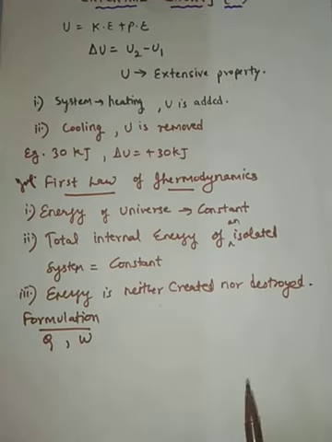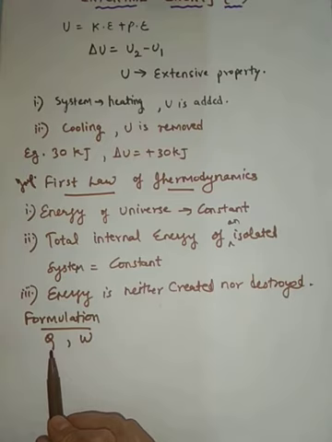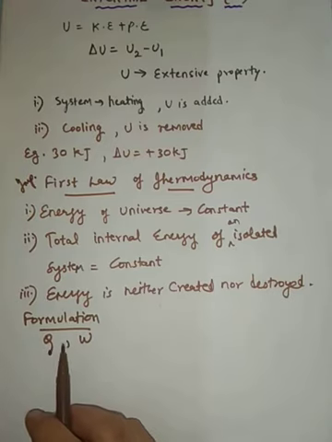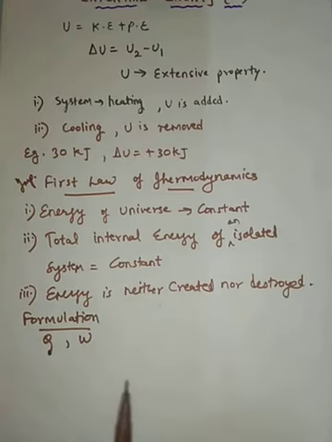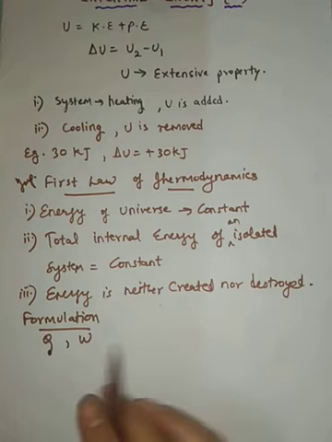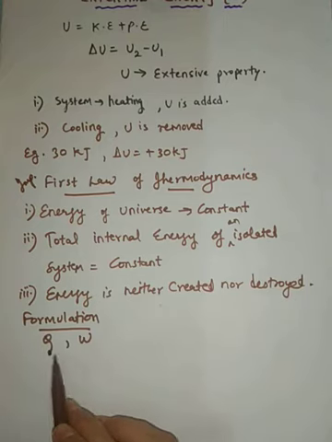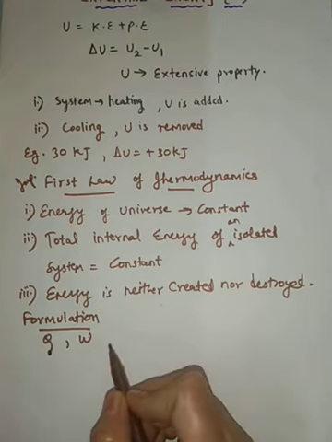We know when work is done on the system, it is going to be positive. When heat is supplied to the system, meaning the system absorbs heat, then Q is going to be positive. Then the internal energy of the system will increase, because you have supplied heat. Internal energy, meaning U of the system, is going to increase.